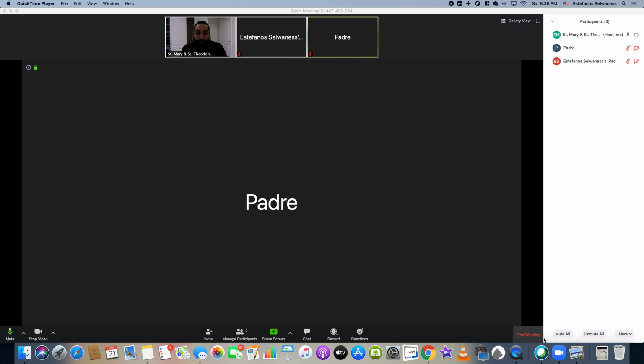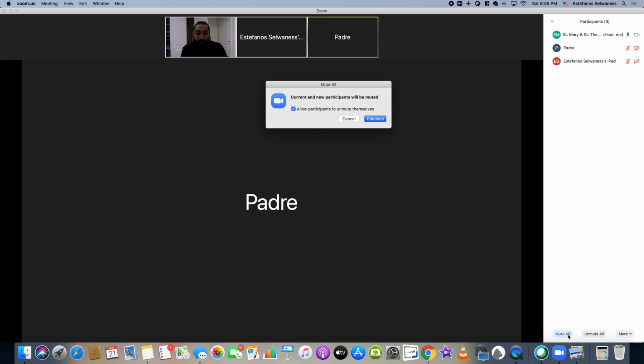If we look here on the bottom right where my mouse is, we can mute all people. When we mute all people, this message comes up that says current and new participants will be muted, and then it tells us allow participants to unmute themselves. We must check that off, because if we don't check that off, it's as if we did nothing. They can go back and unmute themselves.